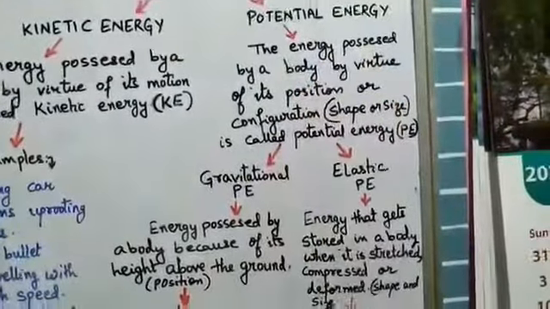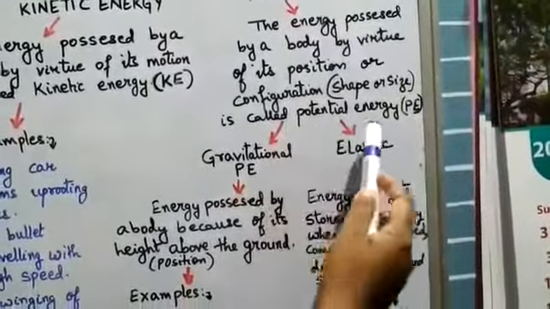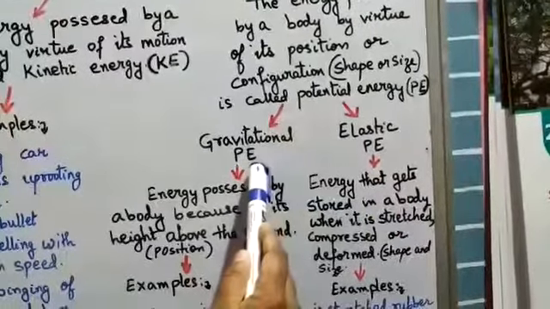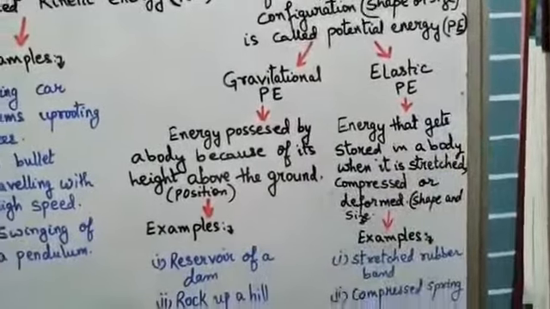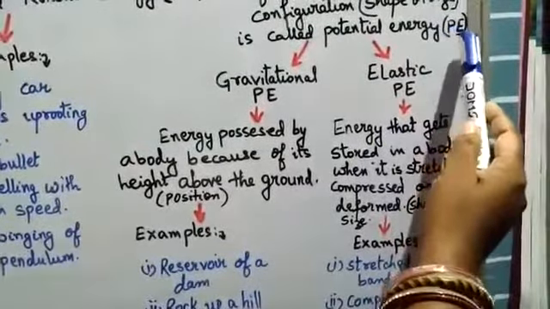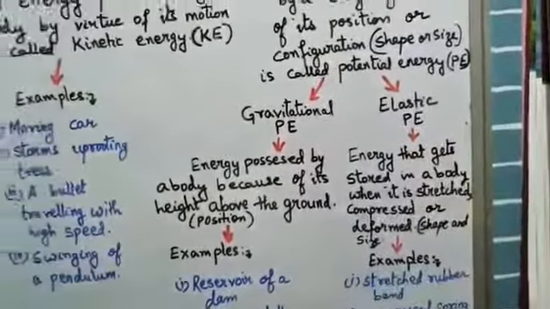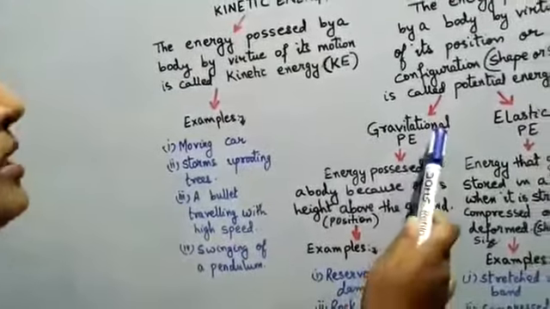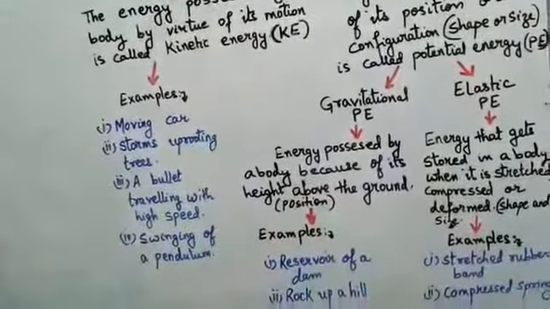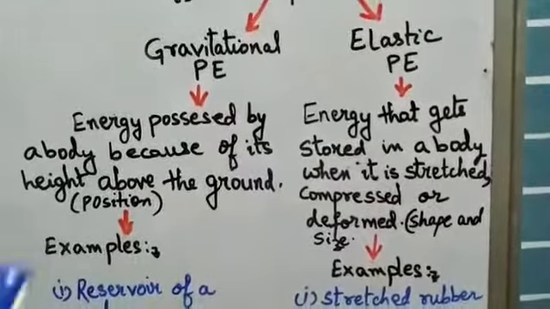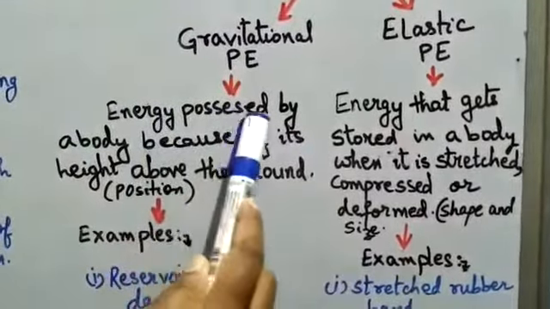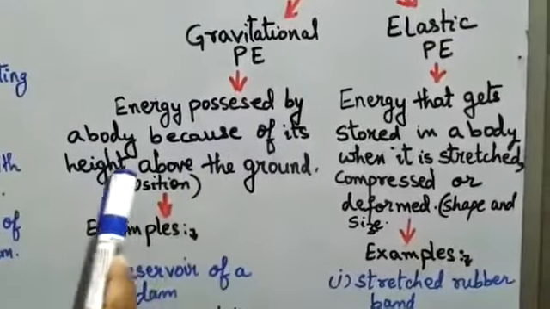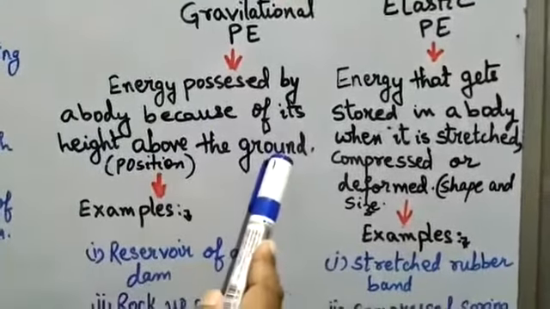This potential energy is further divided into two parts. One is called gravitational potential energy, the other is elastic potential energy. Capital P, capital E represents potential energy. Now, what is this gravitational potential energy? Energy possessed by a body because of its height above the ground.